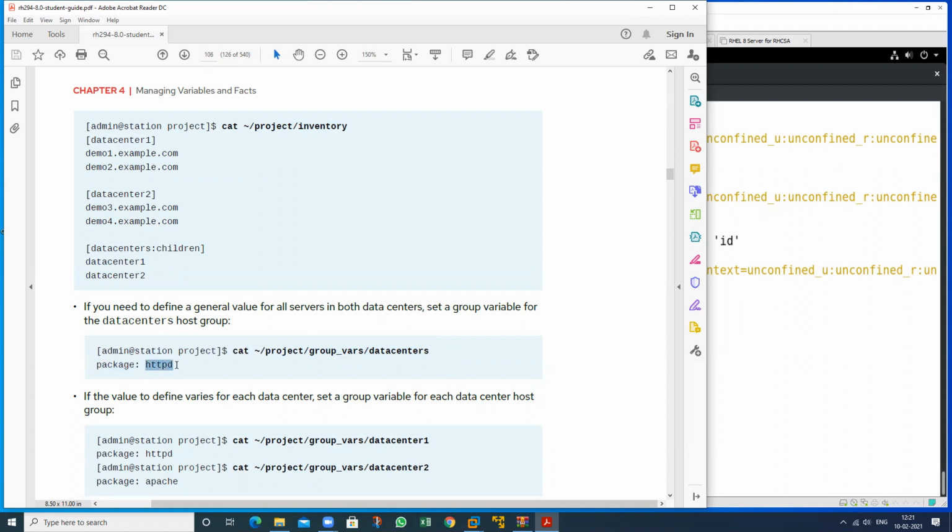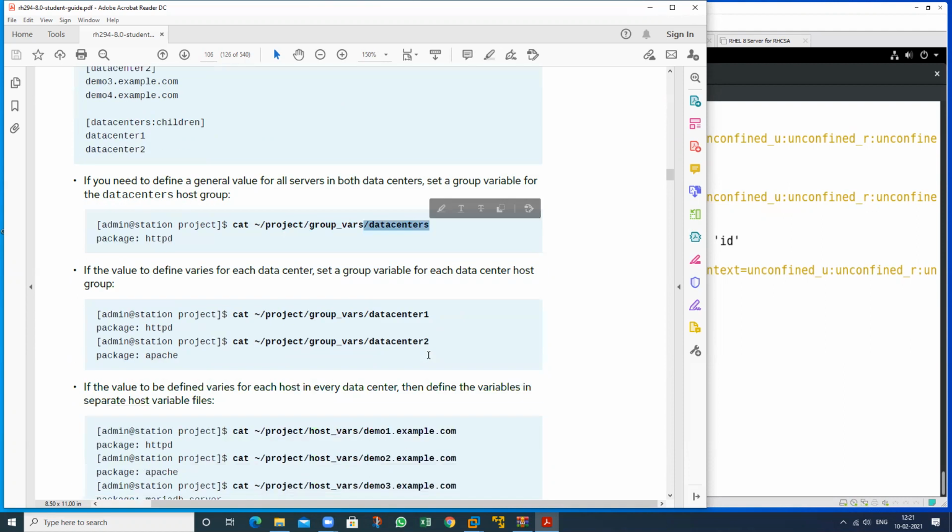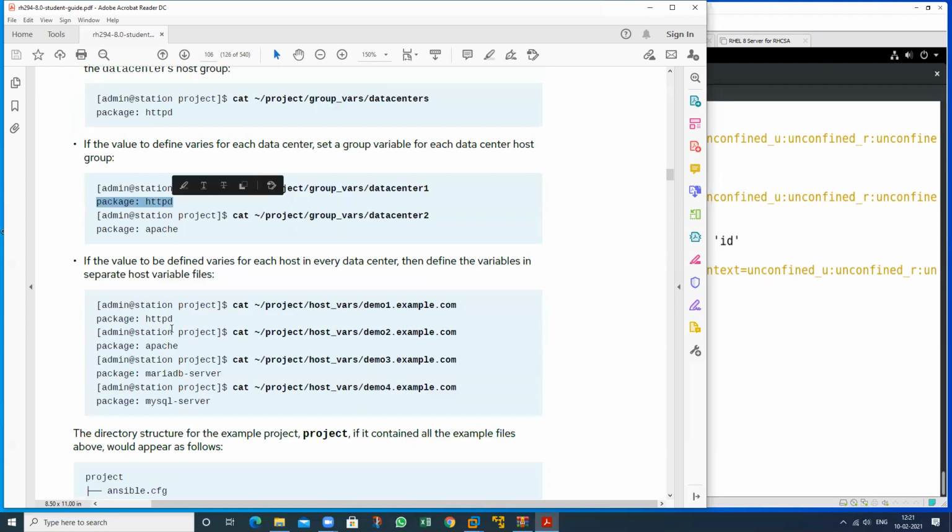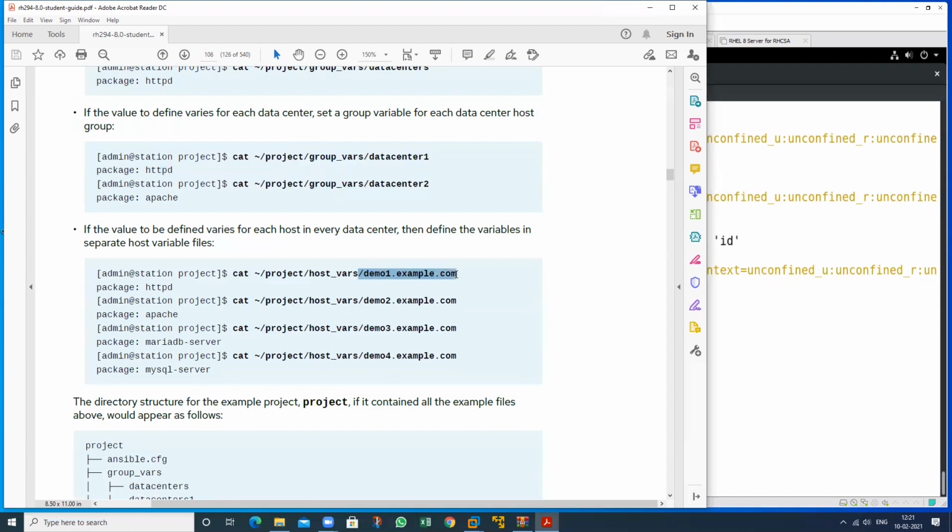And if I want to install the package in these two groups, we can use this in this project. This is my group_vars and data center. Suppose I want to install different packages on different groups: this is the HTTP, this is the Apache. So we can also define it this way, just like a host variable.